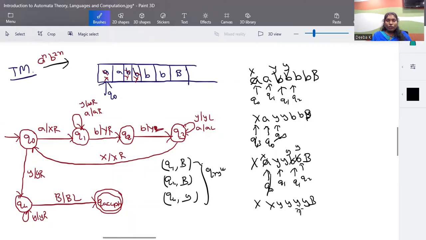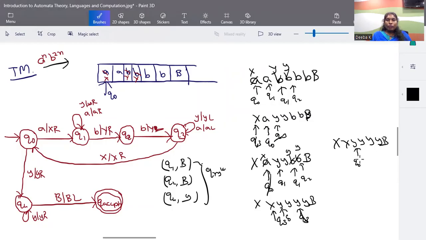After cancellation, you come to this Q3 state. In Q3, whether it is Y or A, we keep on moving left until we find the X here. In Q3, when the input is X, it goes to Q0 state.